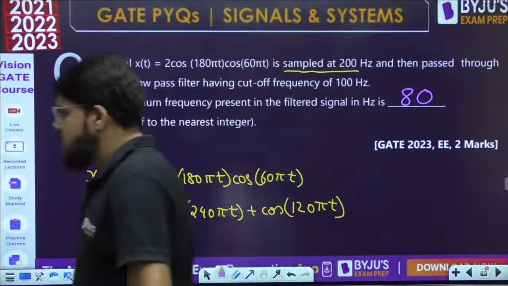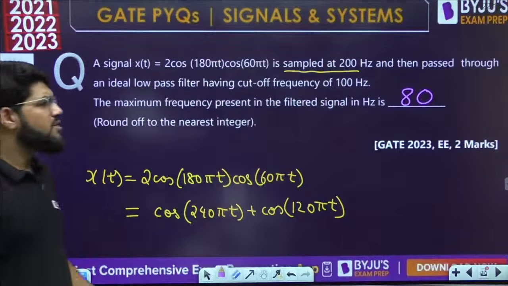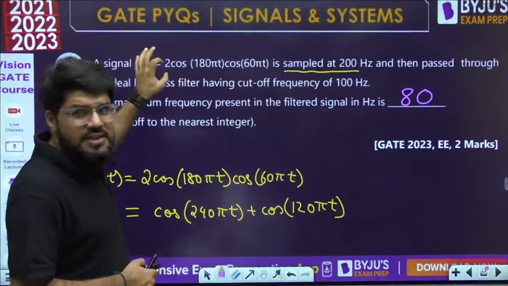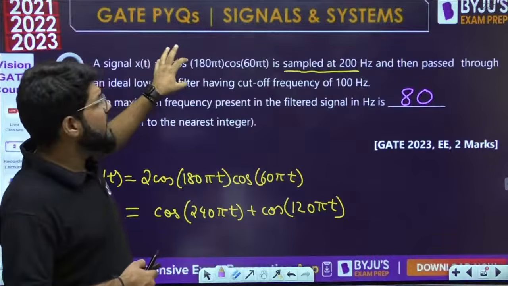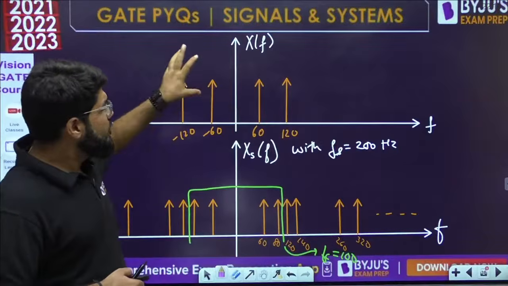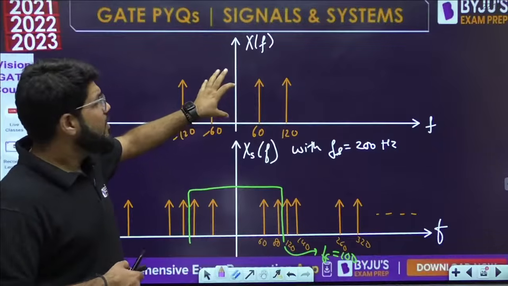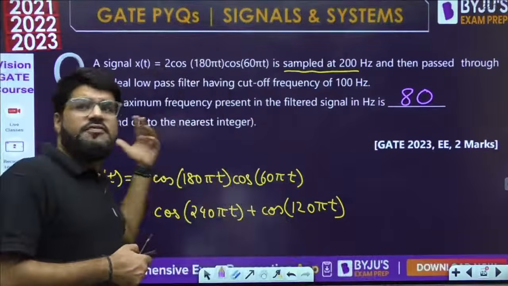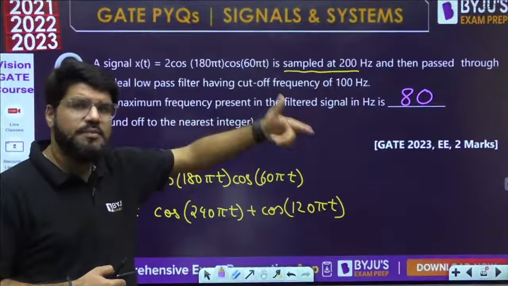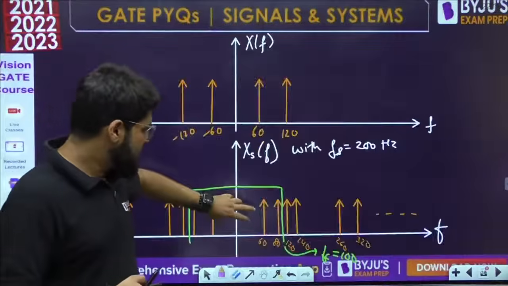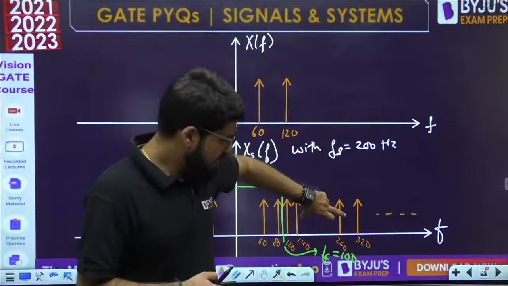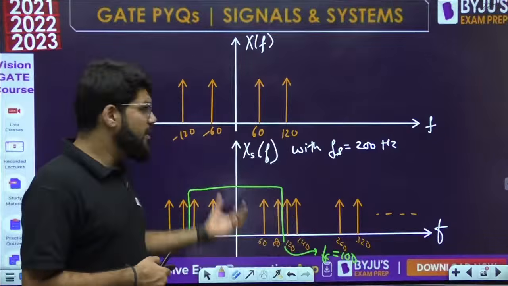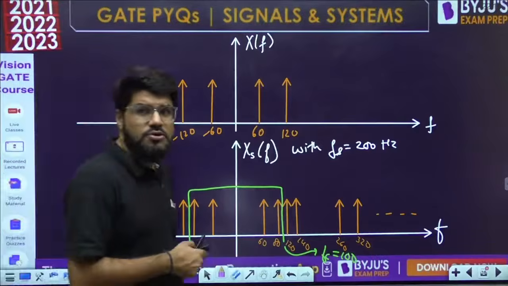So if you know sampling, then you are able to solve the question. You should know what is the Fourier spectrum of the given signal which is sampled. If you know X of omega, X of f, then after sampling it is going to be right shifted by 200, 400 and also left shifted by 200, 400, etc. It will be repeated. So I have taken X of omega, then shifted by 200, all these four shifted by 200. Similarly shifted by minus 200 on the left also, and so on.